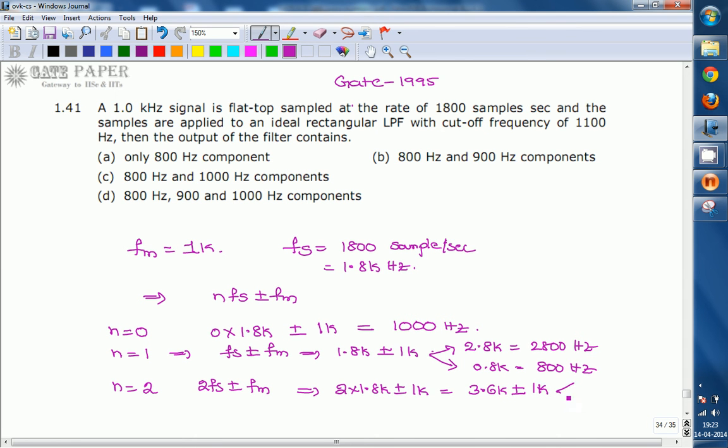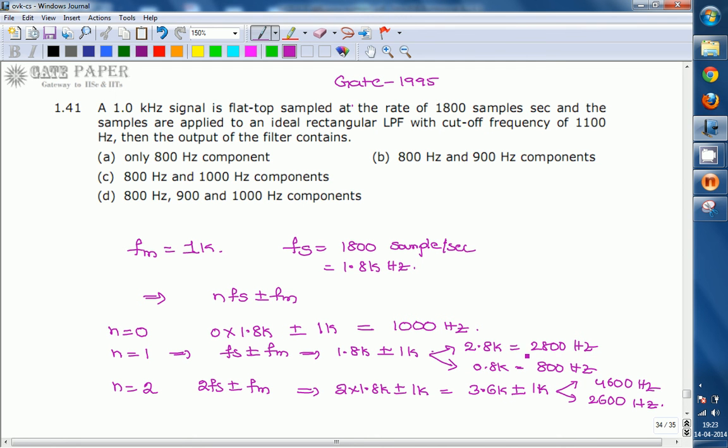The resultant outputs are 4600 and 2600. This is 3.6k plus 1k, that is 4.6k, or 4600 Hz, and 3.6k minus 1k, that is 2.6k, or 2600 Hz. Here the total spectral components we have are 1000 Hz, 2800 Hz, 800 Hz, 4600 Hz, 2600 Hz.